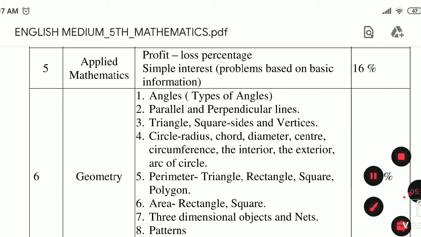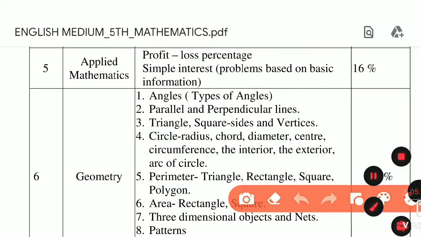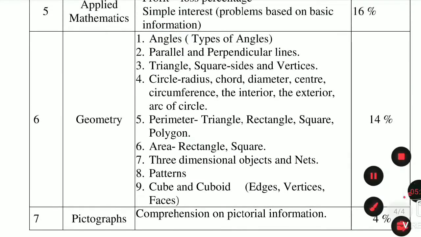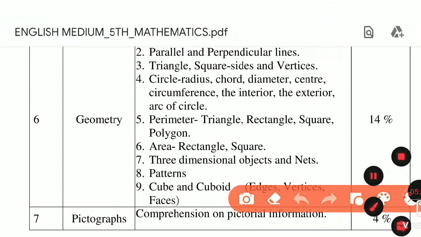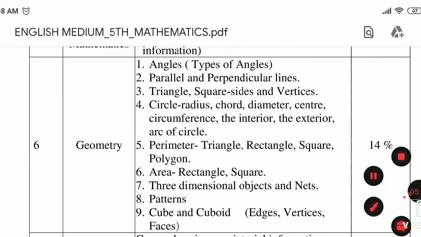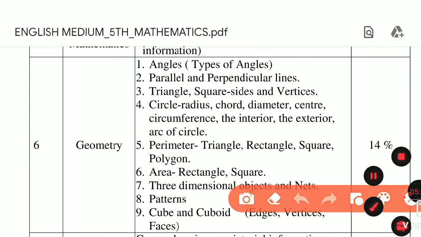Simple interest: when we invest money in a bank, we get interest on it, and how to calculate it we will study in the lesson on simple interest. The next part is geometry, and it is the easiest part. In this geometry we are studying angles, parallel lines and perpendicular lines, okay.